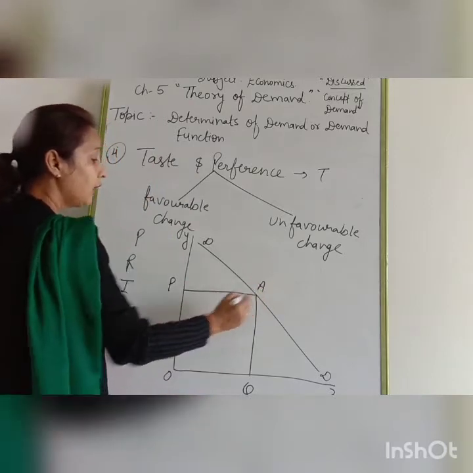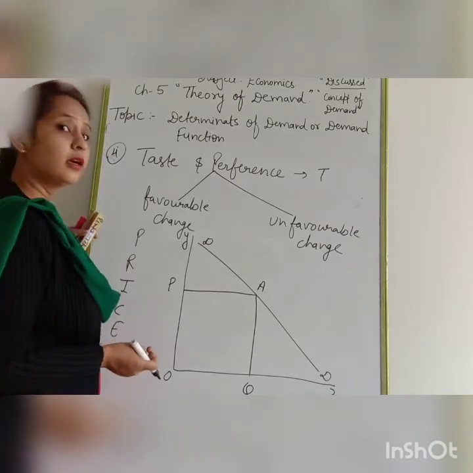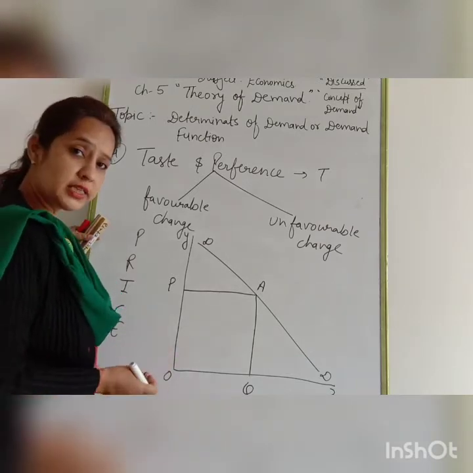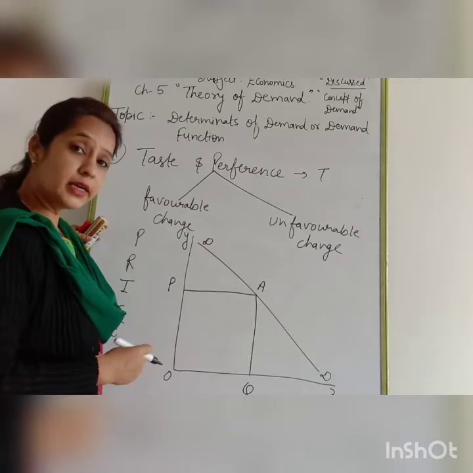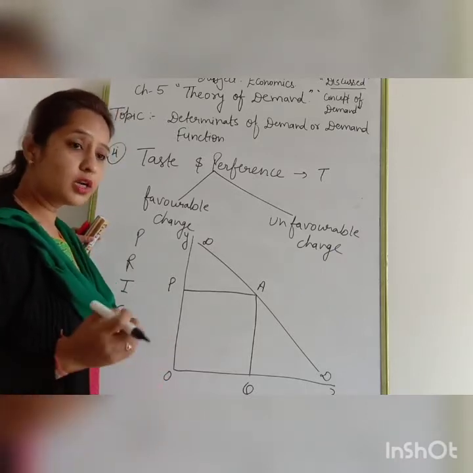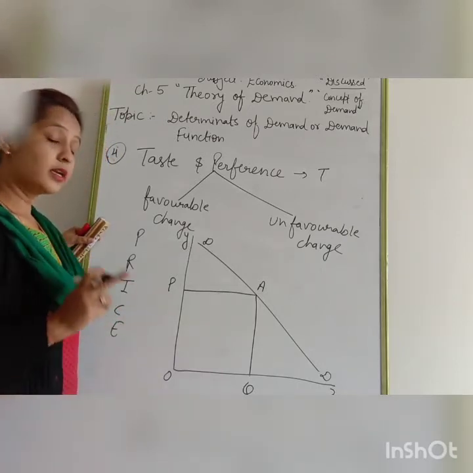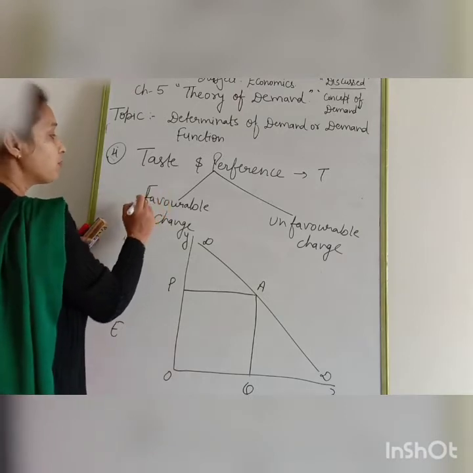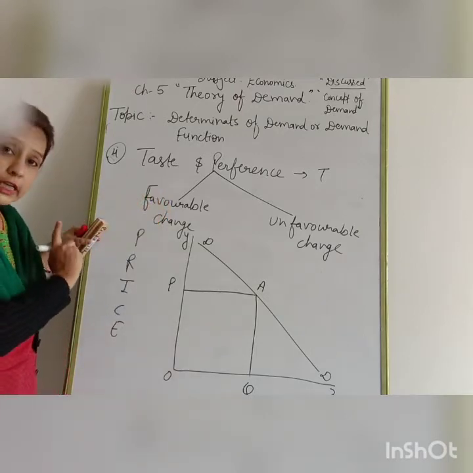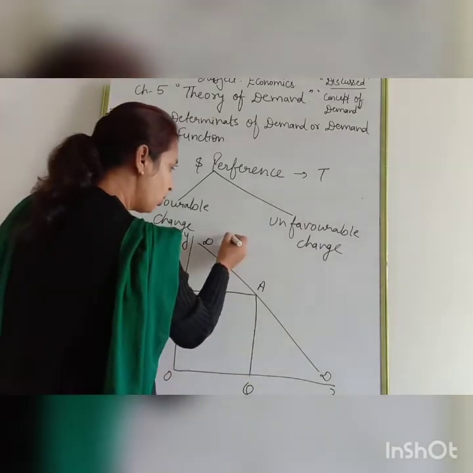Now, if there are favorable changes due to too much heat, you are demanding more and more ACs. In that condition, the price of the AC remains constant, or you are consuming more and more ice creams and cold drinks. That kind of change is known as a favorable change. In that condition, demand will increase due to your taste.